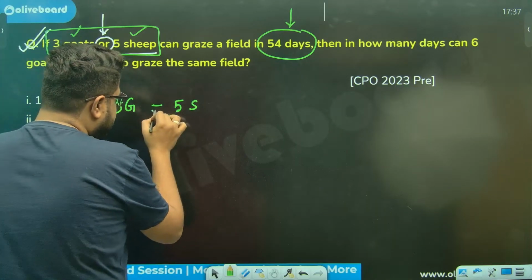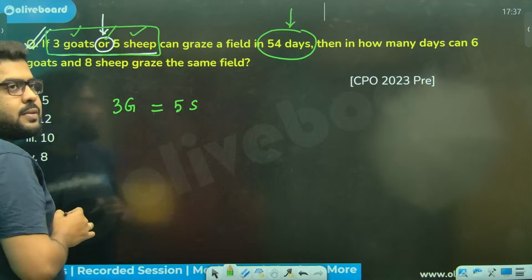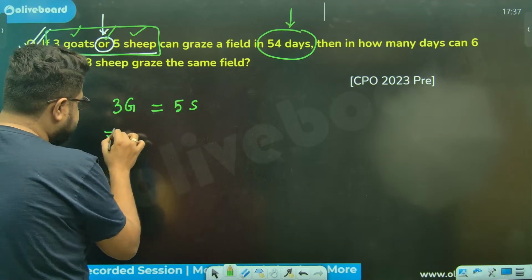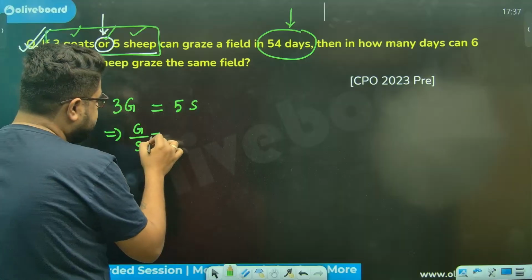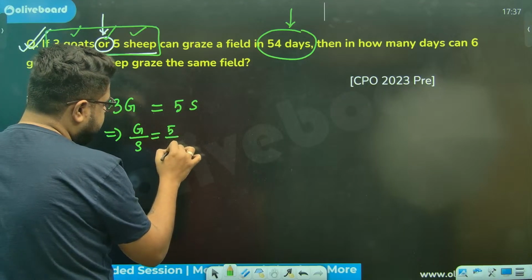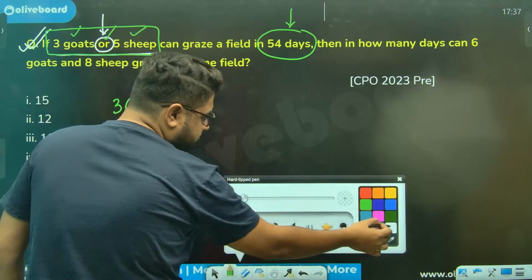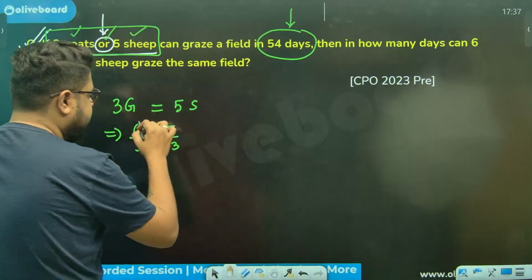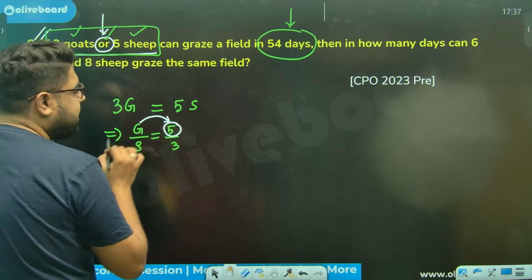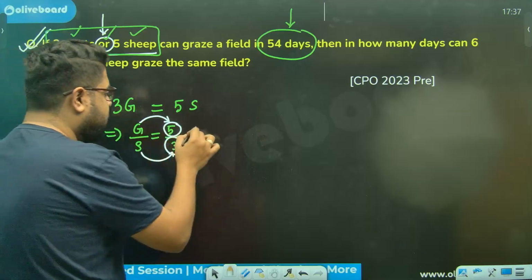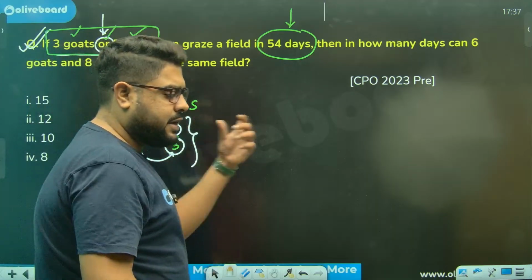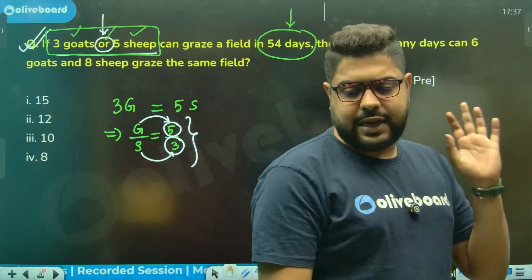Both are equal. That's why this OR is there. Once you say this, find the G by S ratio always. G by S ratio is 5 divided by 3. So for this question, I can directly take the goat's efficiency as 5 units a day and the sheep's efficiency as 3 units a day. For the whole question, I can use these direct values.